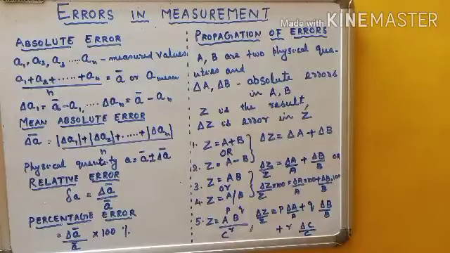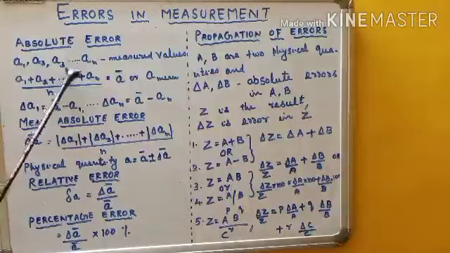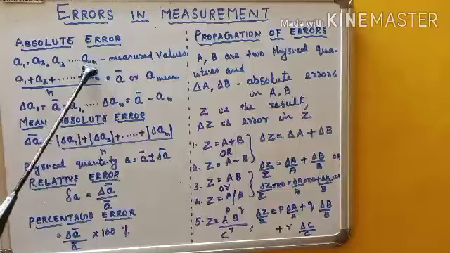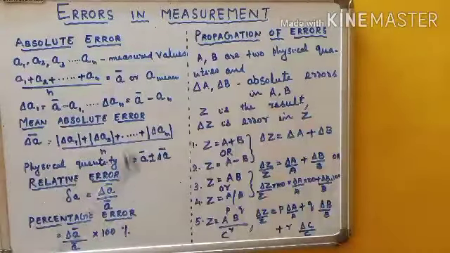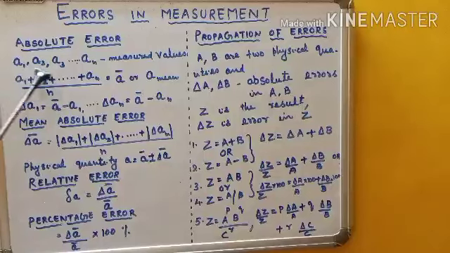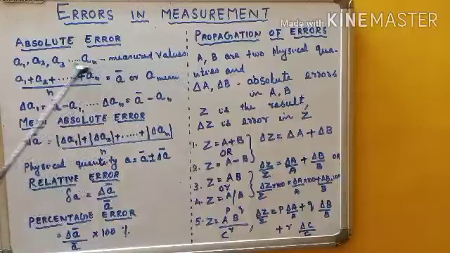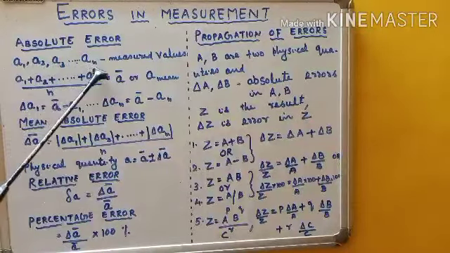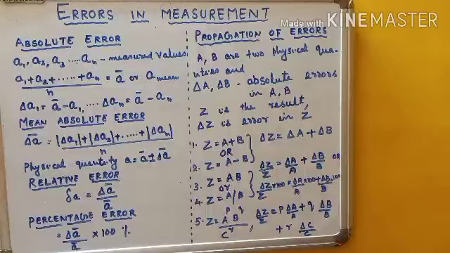Consider any physical quantity. I have measured that physical quantity a number of times, say A1, A2, A3, etc. up to An, n number of times. These are the measured values we have taken. So how can we calculate the true value or average value or mean value? That is very simple. All of you know that.